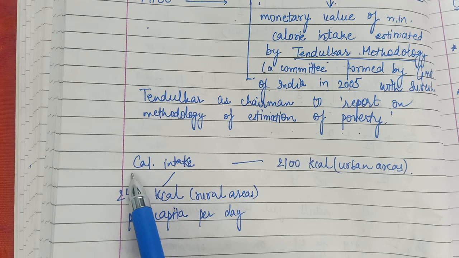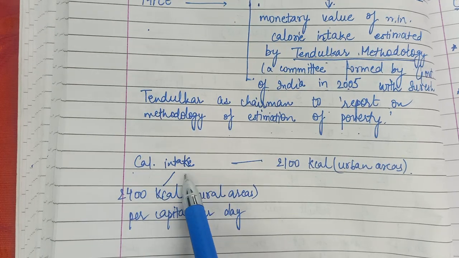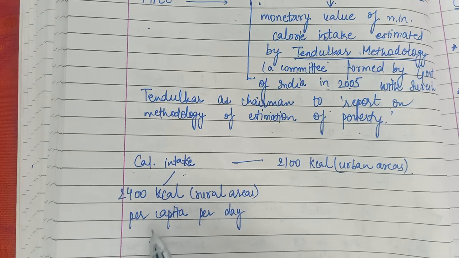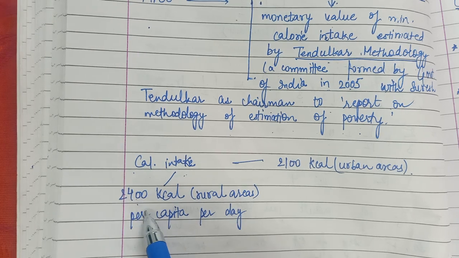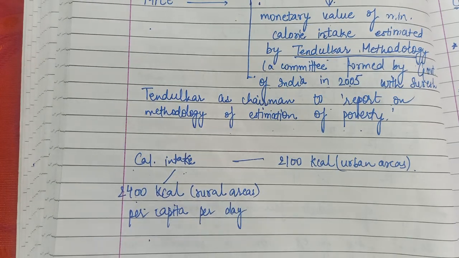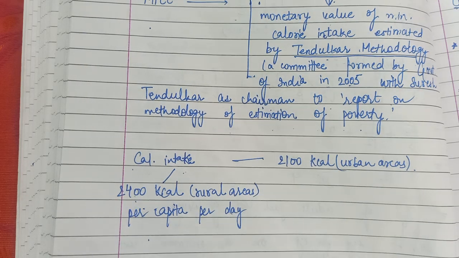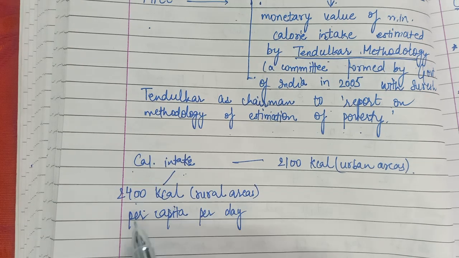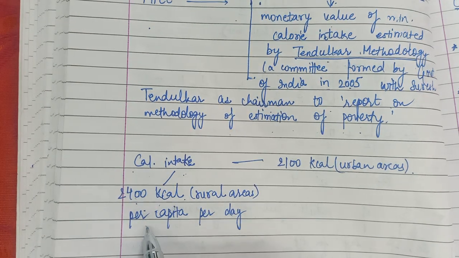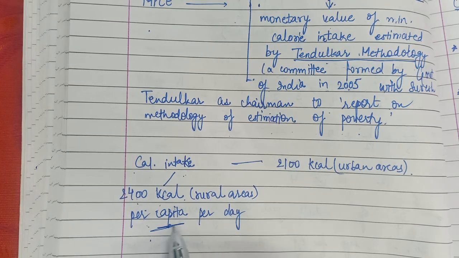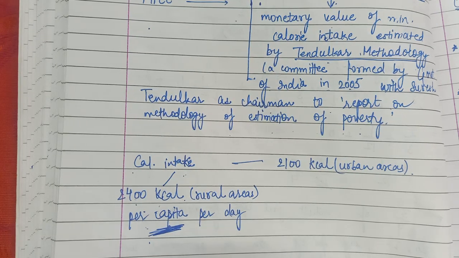So this was the nutritional calorie intake given by these committees. It was 2400 kilocalorie. It is actually kilocalories. I just don't know why in books they don't mention this K. It is actually kilocalories. So 2400 kcal per capita. Capita does not have anything to do with capital.